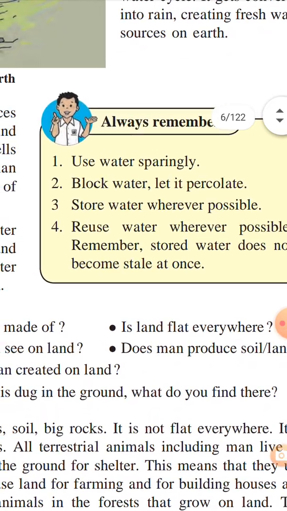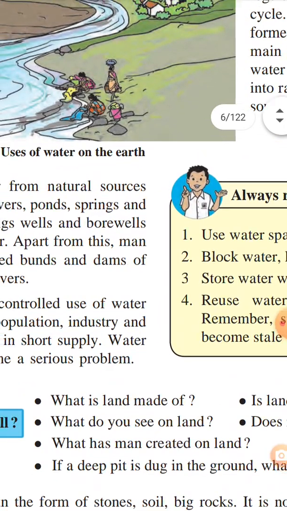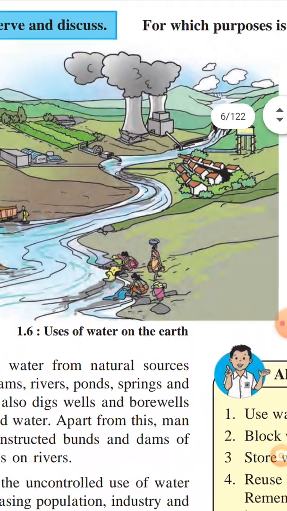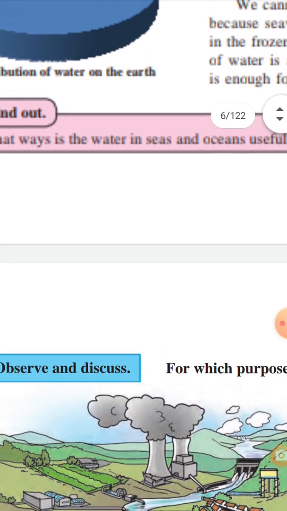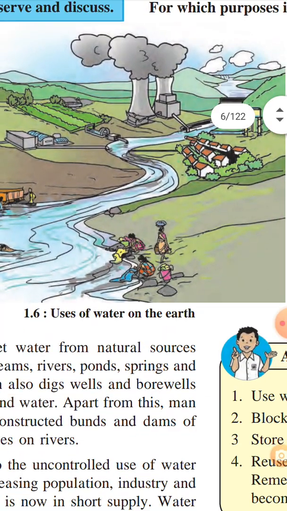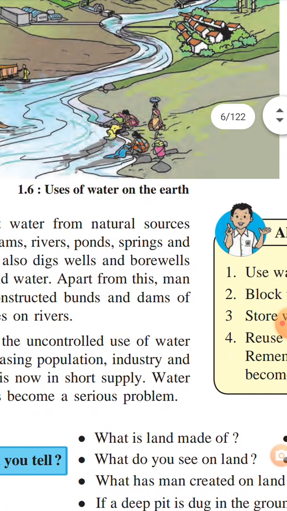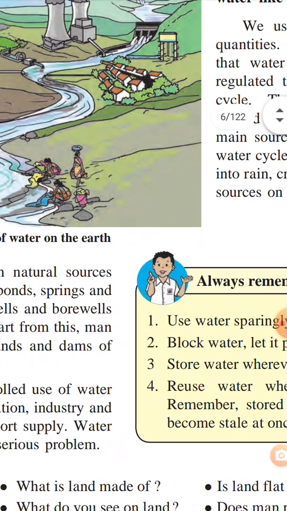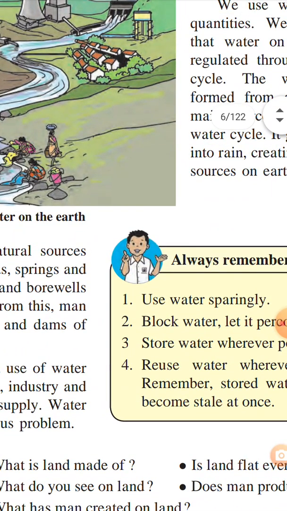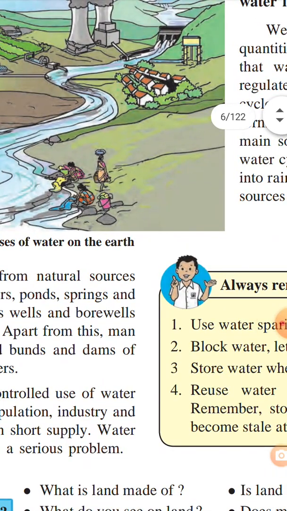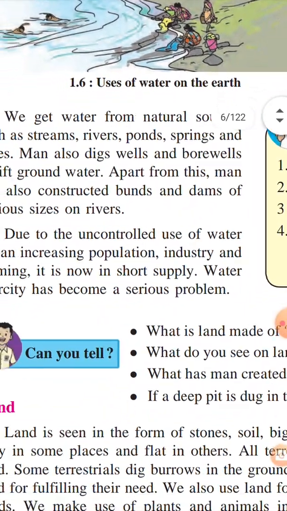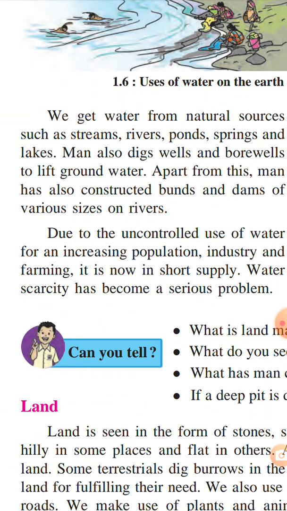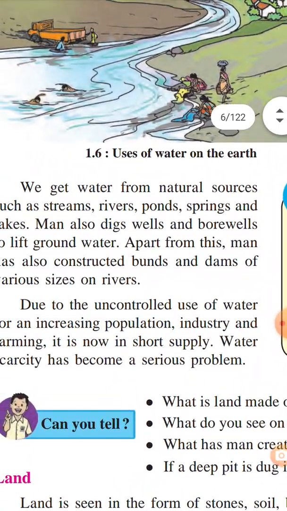That is what we learned today about the natural resource water. Out of 100%, only 0.3% water is used for drinking. So use water carefully, don't waste water. Today we will stop here, and in the next video we will learn the next resource, that is land. So bye bye.